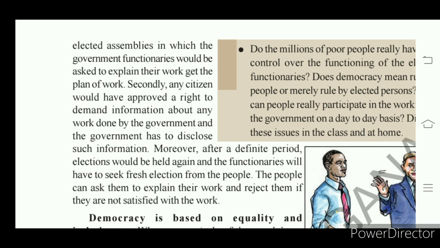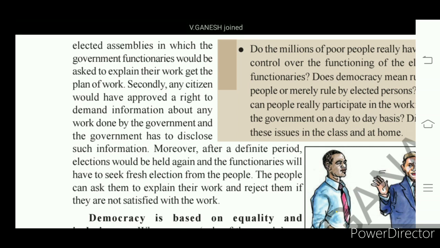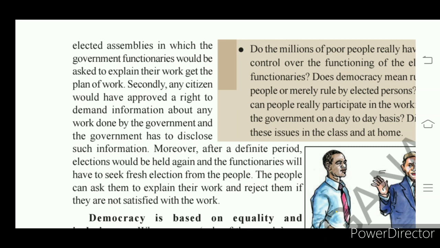So democracy is a responsible government. This we cannot find in dictatorship. The king is supreme in authority. He enjoyed the divine right theory. He was not answerable to anyone in the dictatorship. But in democracy, people are supreme in authority. Everyone should be answerable to the people, right? So democracy means responsible government. This is one important feature of the democracy.